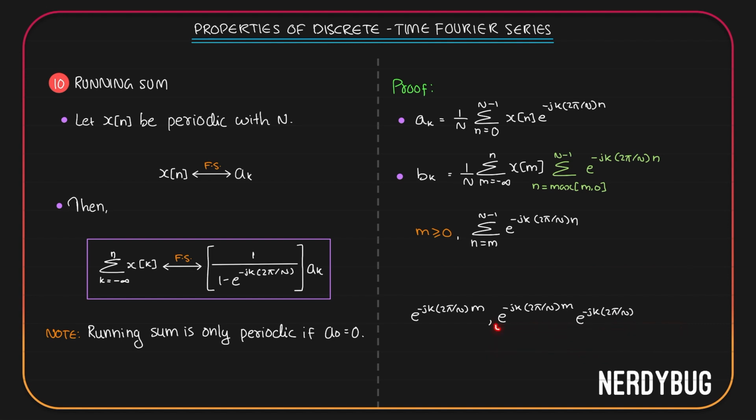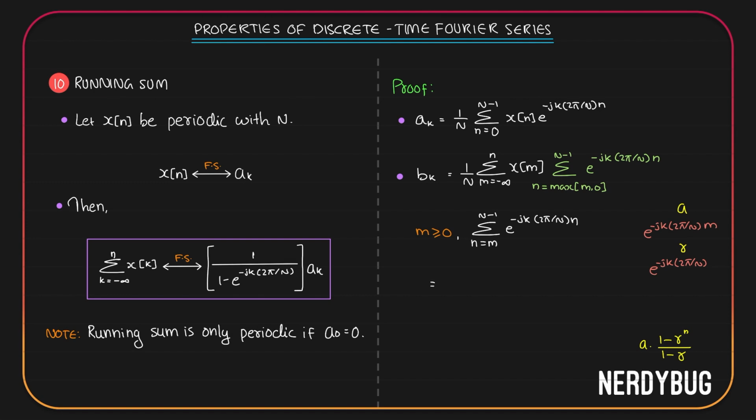You can see the second term is the first term itself multiplied by e raised to minus jk 2 pi by n. So here e to the power minus jk 2 pi by n will be our common ratio. First term is e raised to minus jk 2 pi by n multiplied by m. Now, in case the first term is not 1, the sum of a GP is given like this: a multiplied by 1 minus r raised to n divided by 1 minus r. Here a will be the first term, r is the common ratio, n is the total number of terms. This is our a, this is our r.